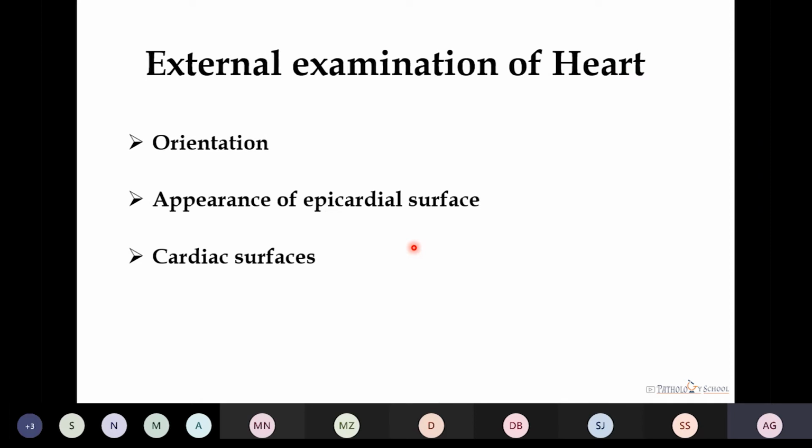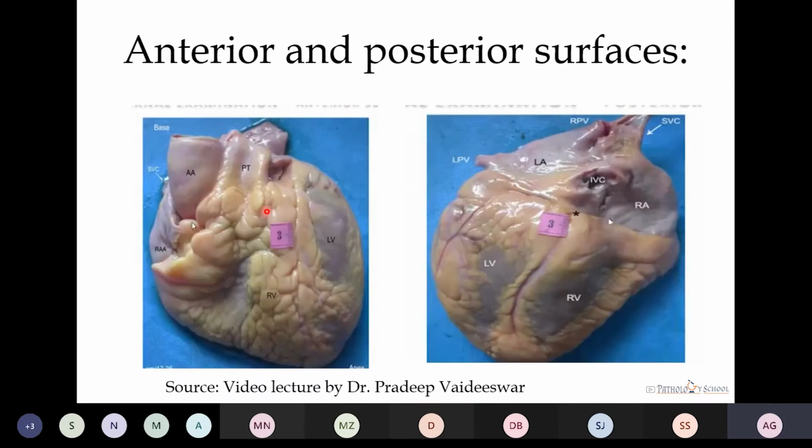Again, we see the external examination of the heart, the orientation, the appearance of the epicardial surface and the cardiac surfaces. Here we can see the first figure showing the anterior surface of the heart and the second showing the posterior surface. On the anterior surface, most of the part of right ventricle is there, a small part of left ventricle, then arch of aorta, pulmonary trunk, and the right and the left atrial appendages are there, and the superior vena cava.